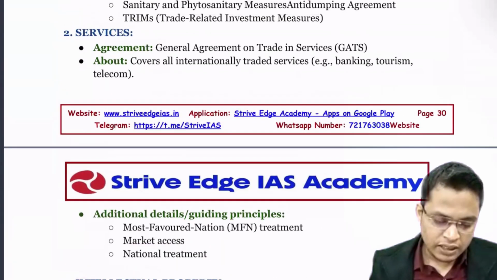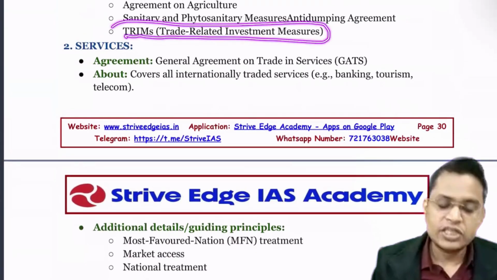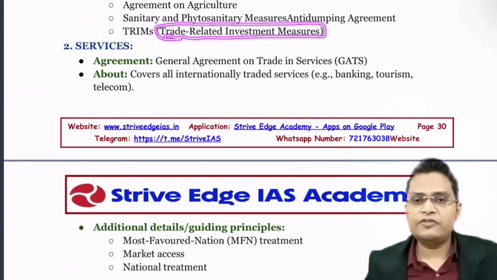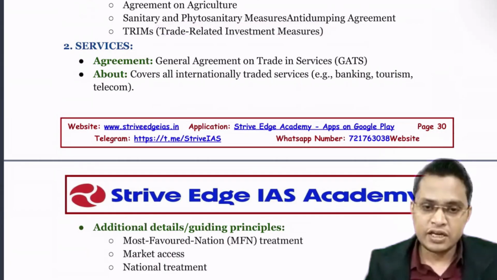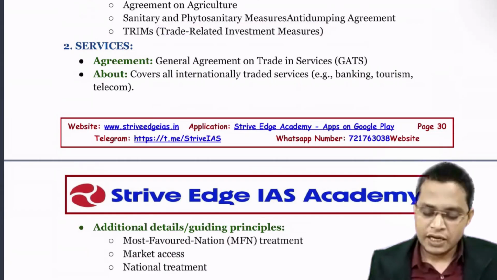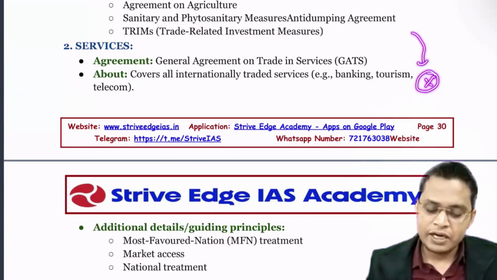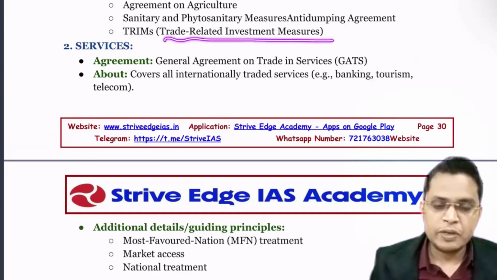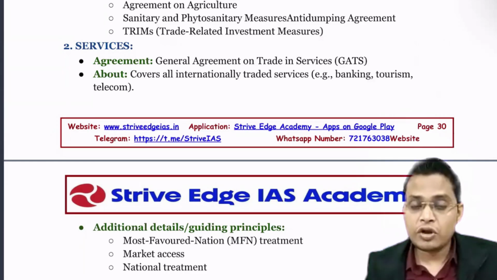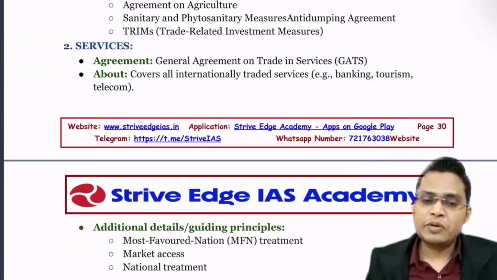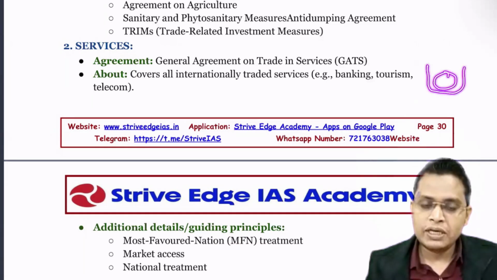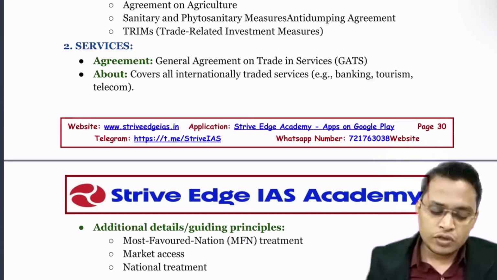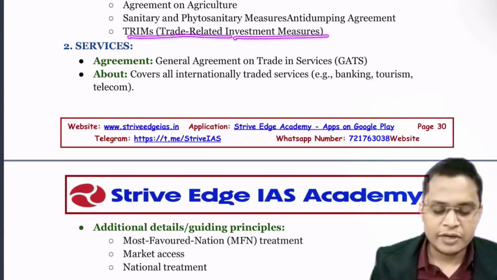Now here there is one more term, I think. Yes, TRIMS. This was already asked in UPSC: what is the full form of TRIMS? Trade Related Investment Measures. Let's say there is a country and I just want to invest in that country, X country. If I'm investing money, I need protection of my investment, I need some return. To protect that, there are some trade related investment measures. Once I have invested in that country, the country should protect my investment. For example, if I purchased land, that land should not be taken by that government, because it is my investment. If I'm not getting any return, what is the point of investing in that country, na? That is what is protected by trade related investment measures.